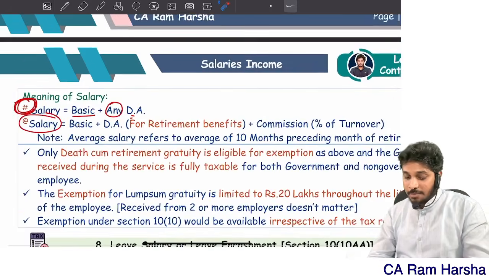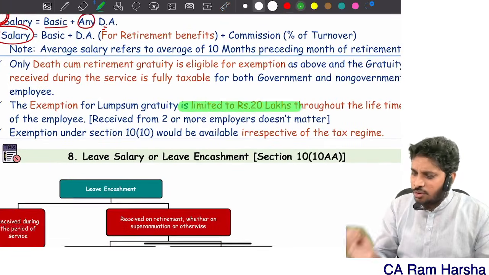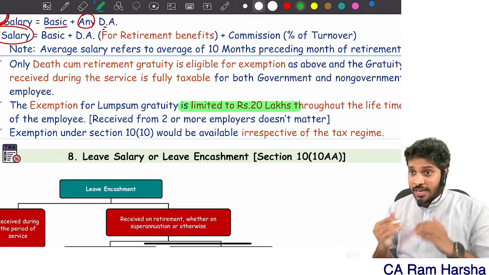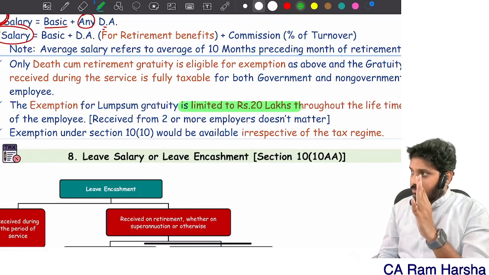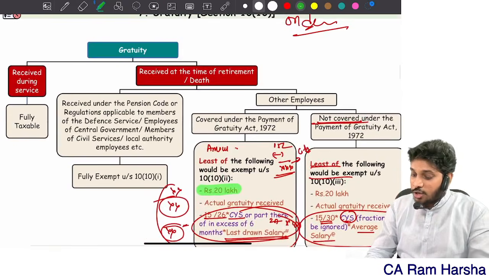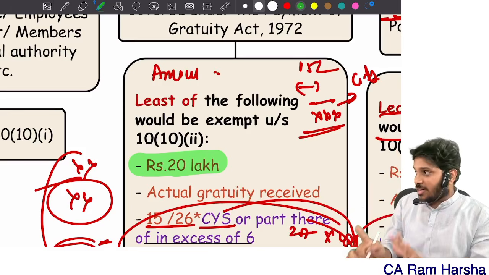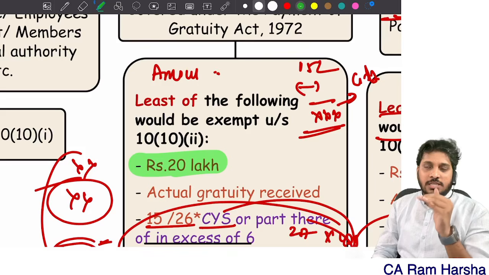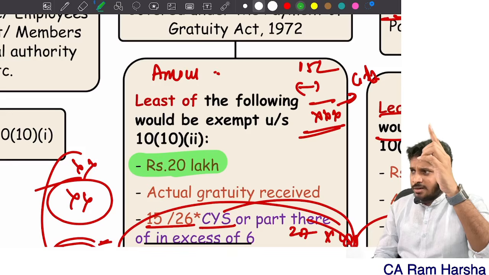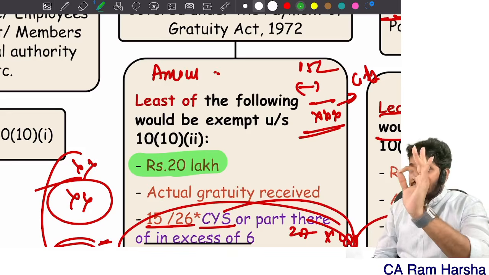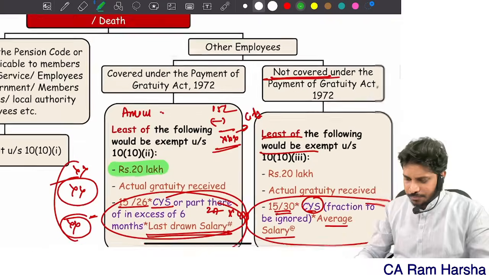That's it. And remember, the lifetime exemption limit is restricted to 20 lakh. Suppose in the question they might give you gratuity received earlier. The employee got exemption for 5 lakhs earlier. Now here the statutory limit is not 20. That should be adjusted by 5 lakh. Means 15 lakh only you should consider for lifetime. Whether you are receiving from one employer or multiple employers, whether you are receiving in 1 year or multiple years, you are receiving on retirement. The exemption is maximum 20 lakhs throughout the lifetime. Clear or not? All of you.